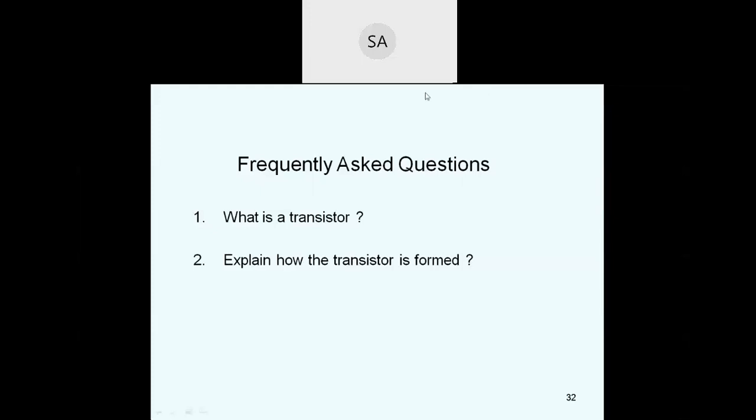The transistor has three terminals: emitter, base, and collector. The emitter emits the majority charge carriers, the base is a lightly doped thin layer, and the collector has a large area and moderate doping. Draw the symbols of transistors. This is very important.